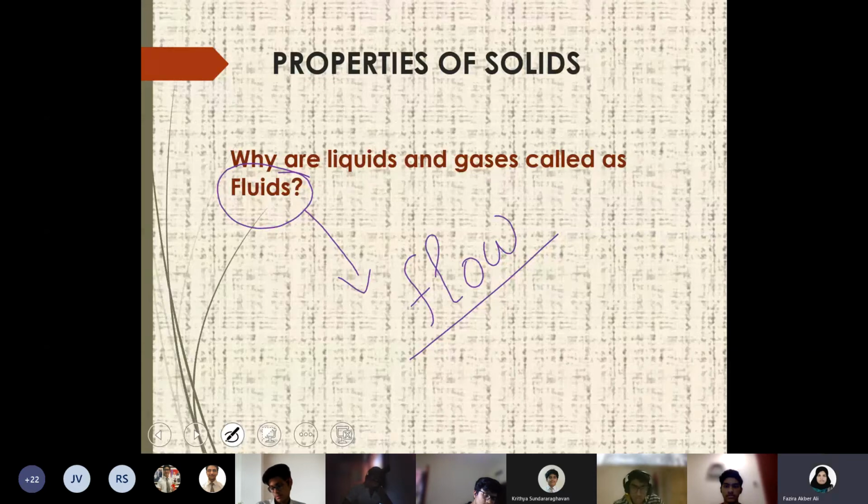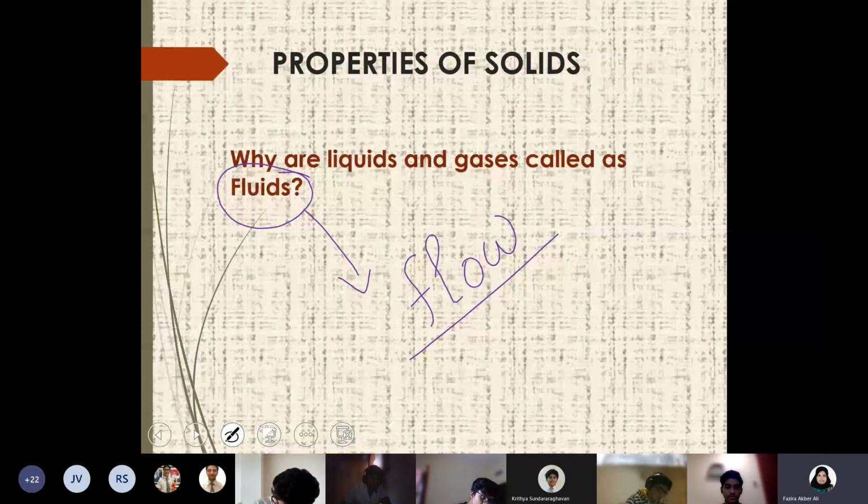A substance which has the ability to flow is called a fluid. That's just the term, Ma'am, but you can write all the meaning of this as lecture notes. Whichever you find important and what you feel like, that you should write, and you can later add, improve, whatever. Some of you already know this, so you don't have to write it. But if you're learning something new, you can note it down.